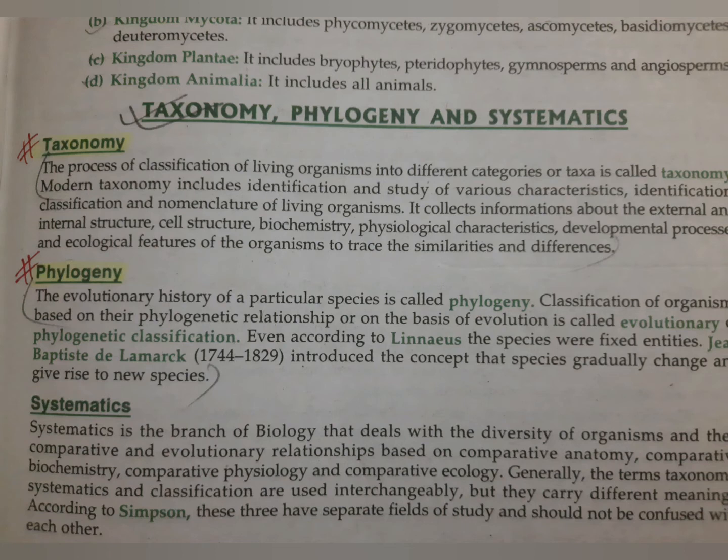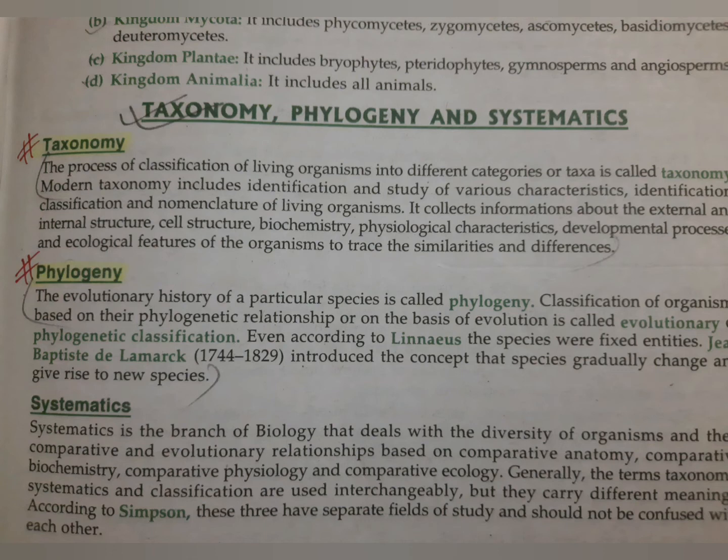Modern taxonomy includes the classification and study. Not only the classification, it includes the classification and the study of different kinds of characteristics.